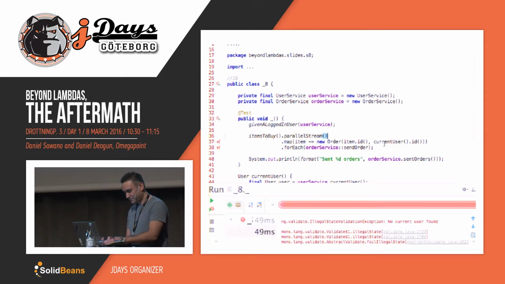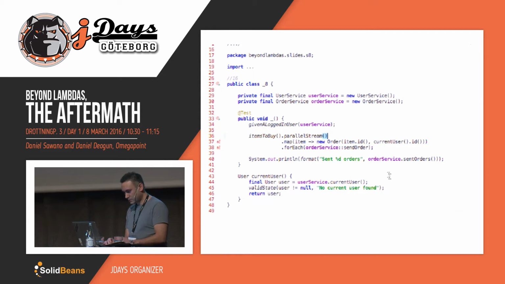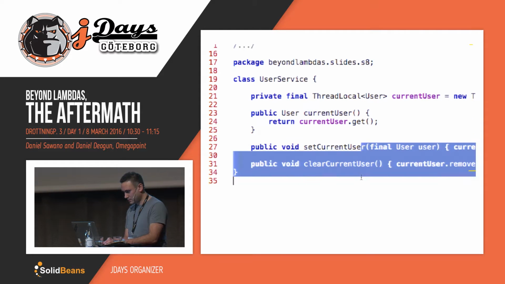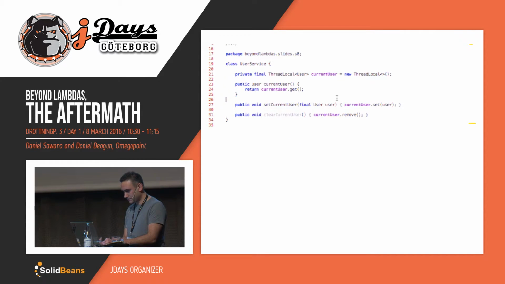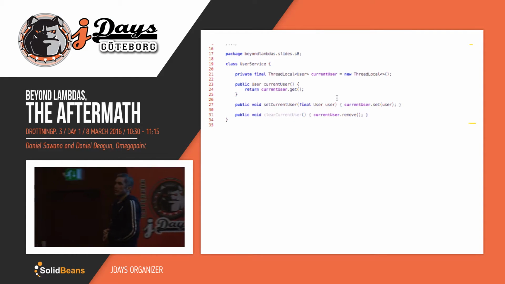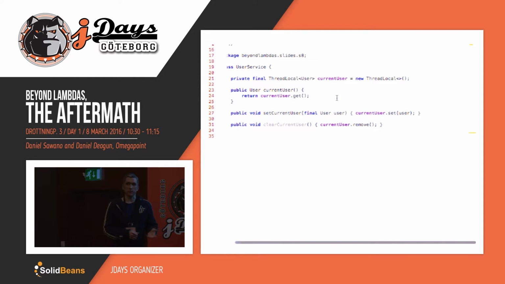Let's jump into the current user method and see what it does. Current user, I guess it's over here. Okay, so it has a current user. Oh, it's a thread local variable. That's also very common to see in all kinds of libraries and frameworks. What does that mean? Well, it means that that field is bound to a specific thread. And what did we just do when we turned our stream into a parallel stream?